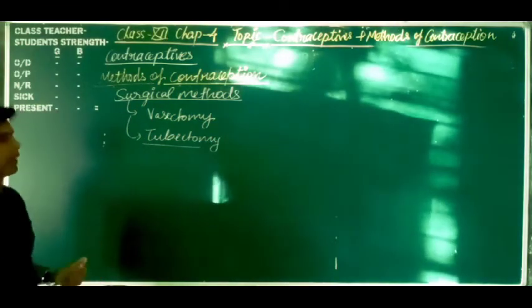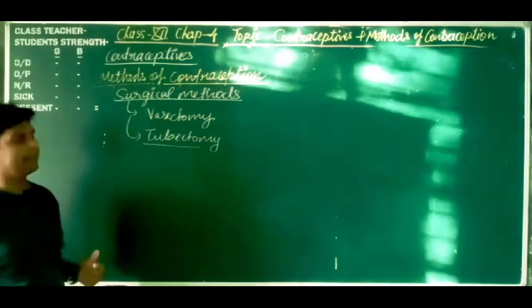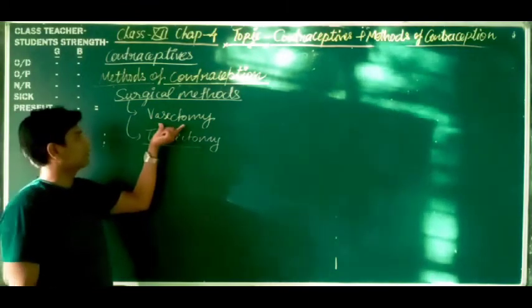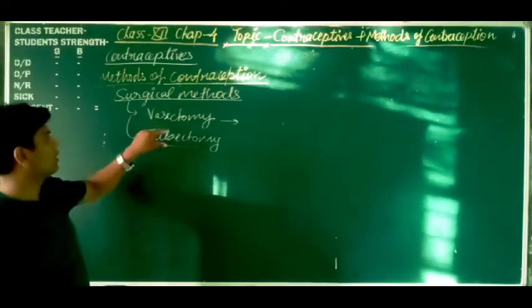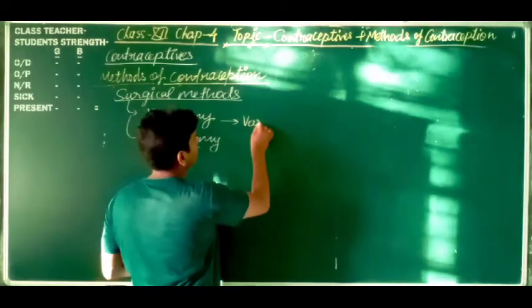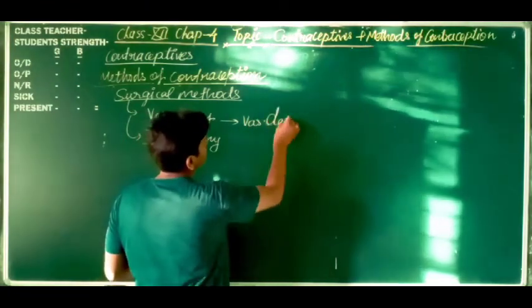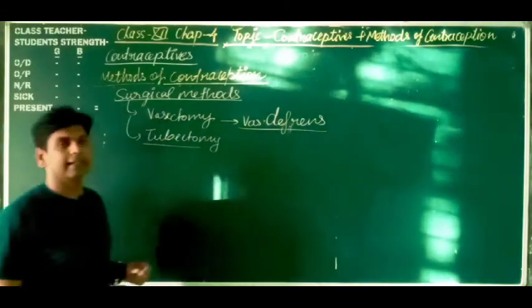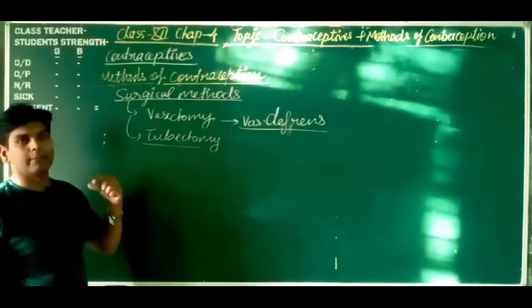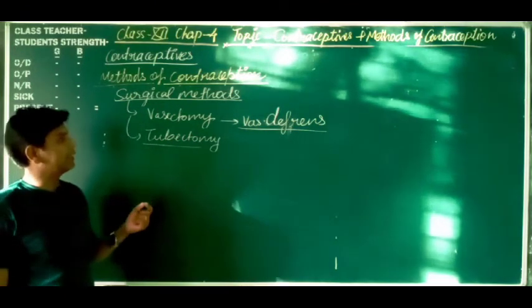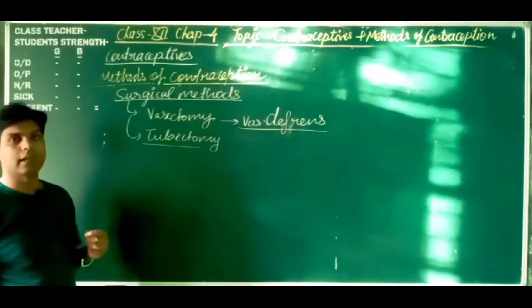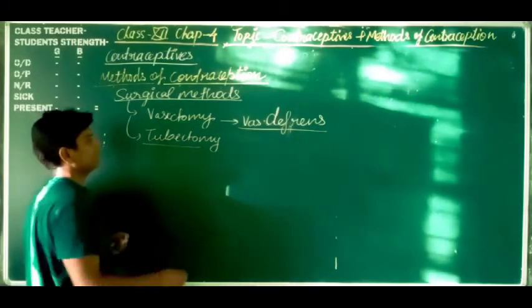Dear students, you know the gonads which are connected with tube-like structures or ducts. In this type of surgical method, the vas deferens is cut and tied. Then the movement of the sperm is avoided, and after ejaculation the sperms do not come into the penis. So this is the vas deferens.